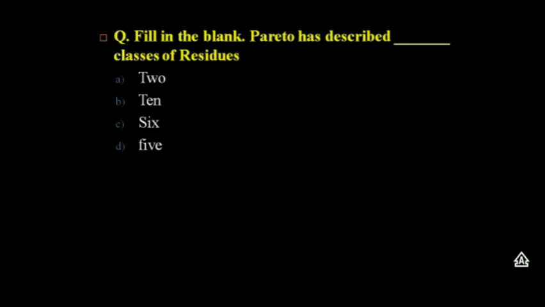Next question. Fill in the blanks. Pareto had described these classes of residue, and the options are 2, 10, 6, and 5. The correct option is C, that is 6.